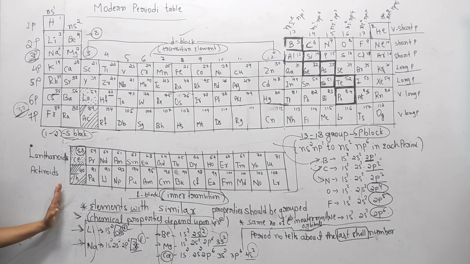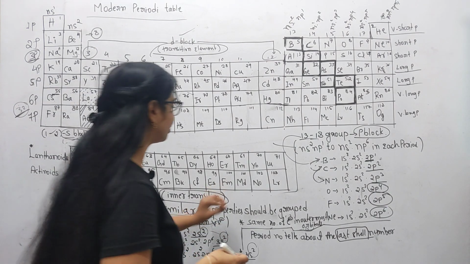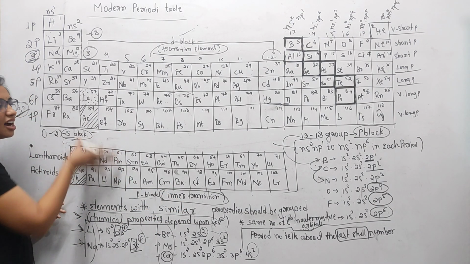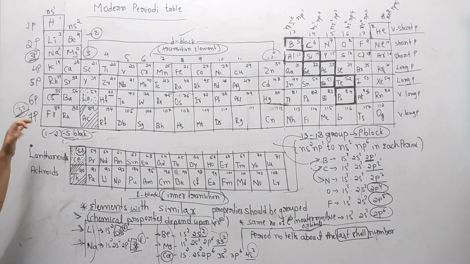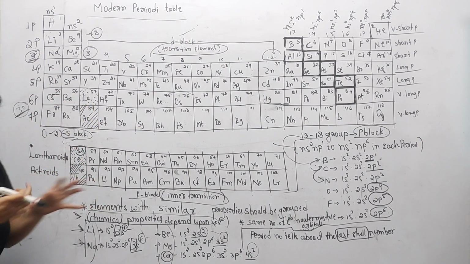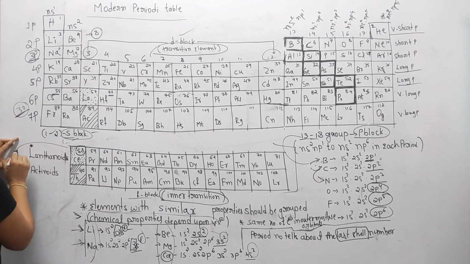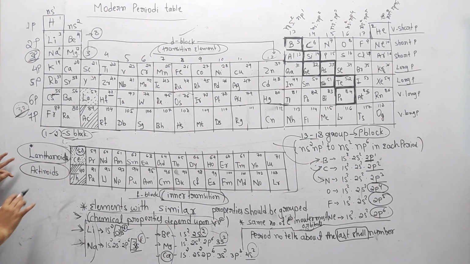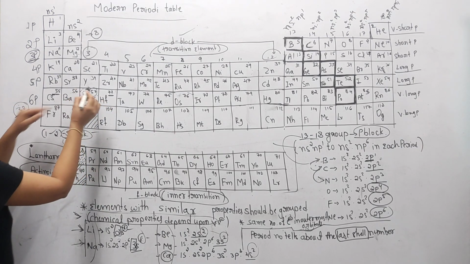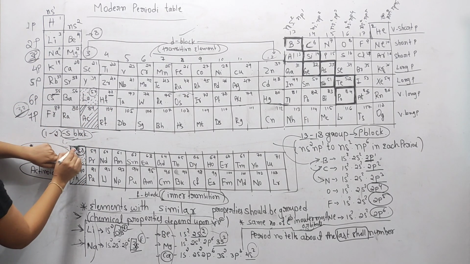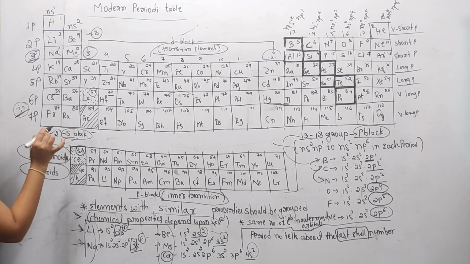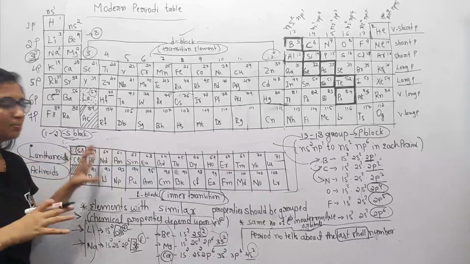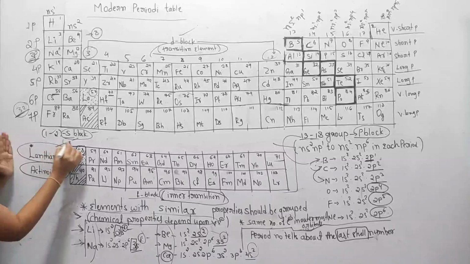So in these elements, the outermost electrons enter their f orbital, and these are called inner transition elements. So why are these f block elements kept out of this table? Because they have very different properties. This series is called the lanthanides, and this series is called the actinides. Consider up to 57 we write here, and after the 58th element we write here, because the 58th to 71st elements have similar properties, and this series is called lanthanides.